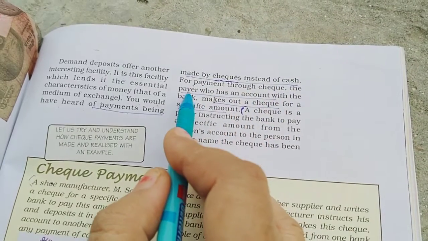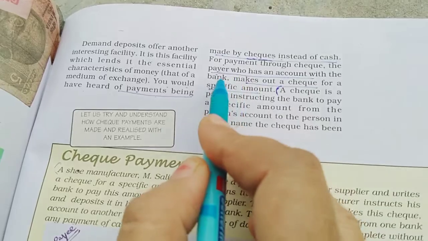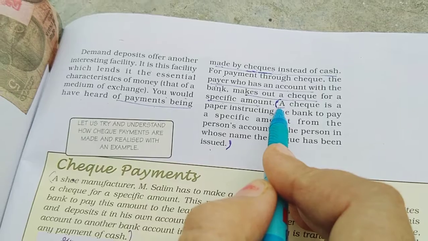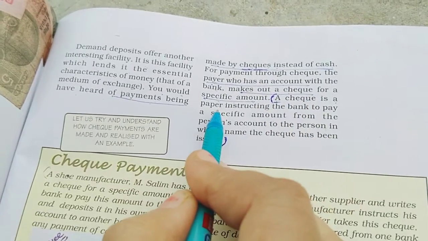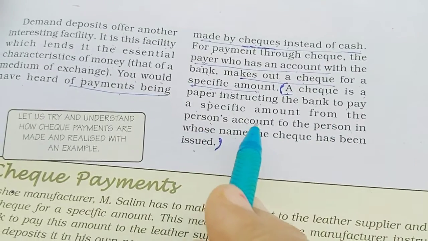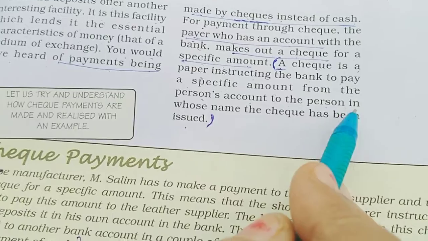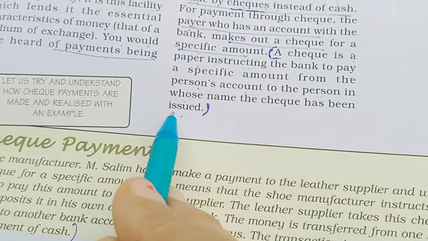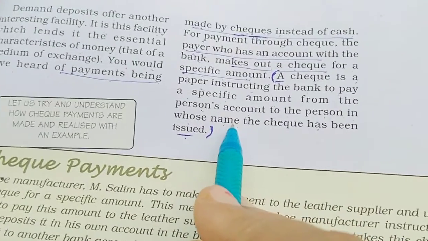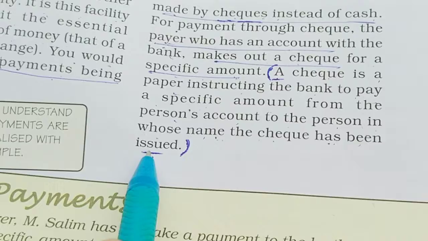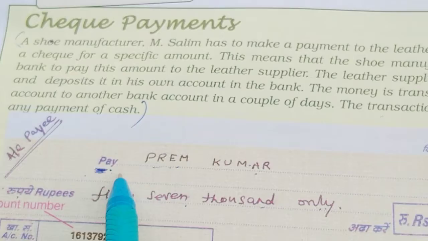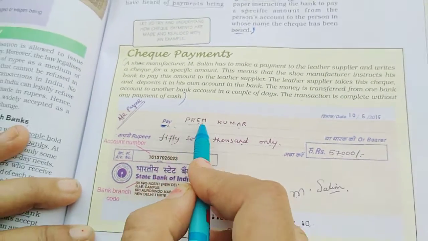Through a check, the payer who has an account with the bank makes out a check for a specific amount. What do you mean by a check? A check is a paper instructing the bank to pay a specific amount from the person's account to the person in whose name the check has been issued. Clear? See this check now. Pay Prem Kumar. To whom we are giving the payment, Prem Kumar.